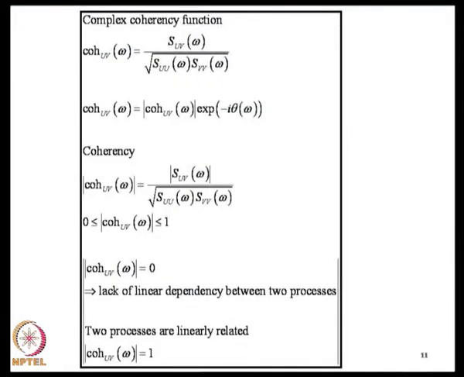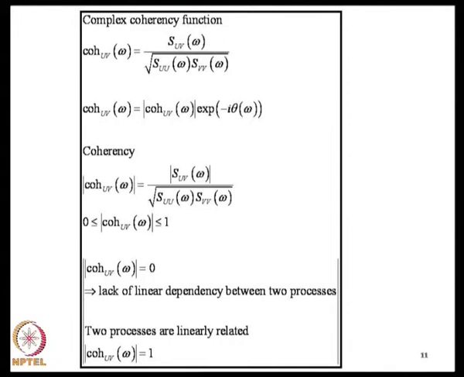We can introduce what is known as the complex coherency function, which is SUV of omega divided by square root of SUU of omega SVV of omega. This again is a complex function and the modulus of this complex function is known as coherency.